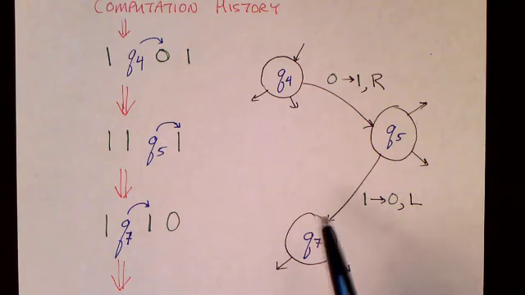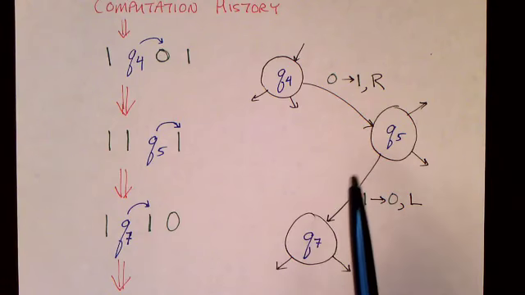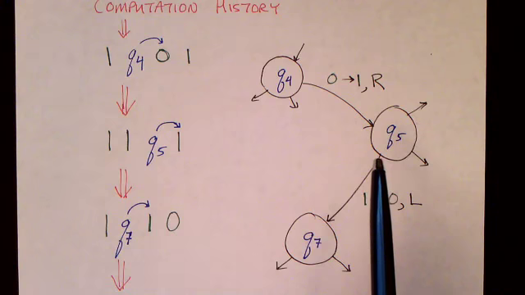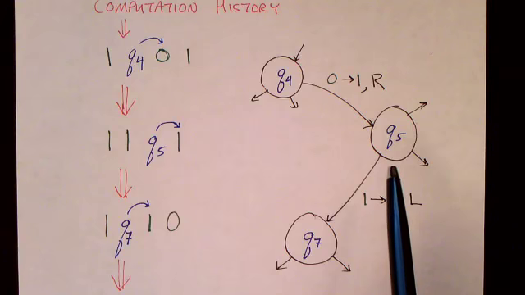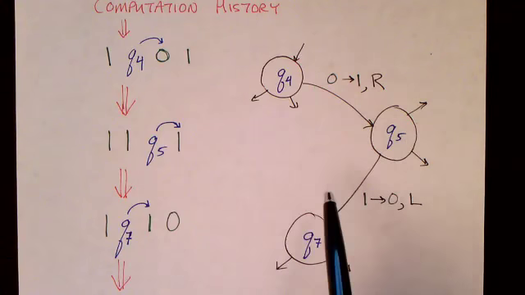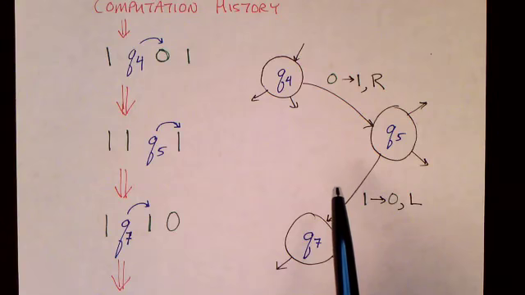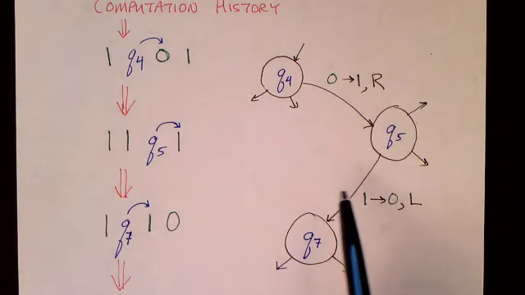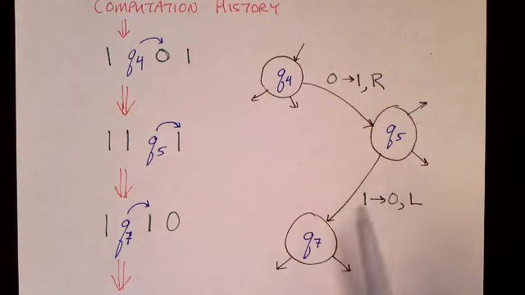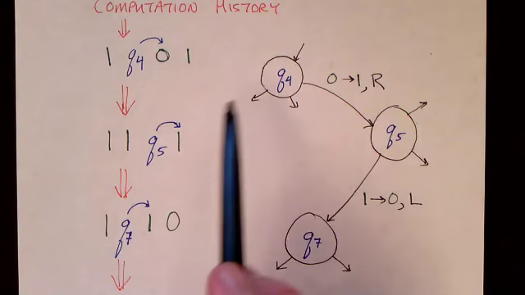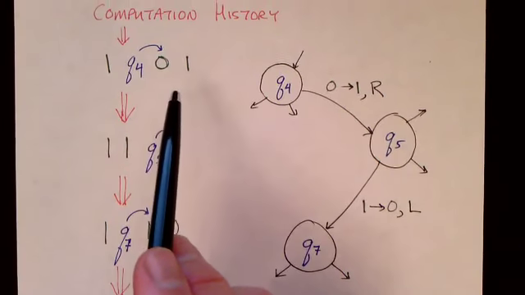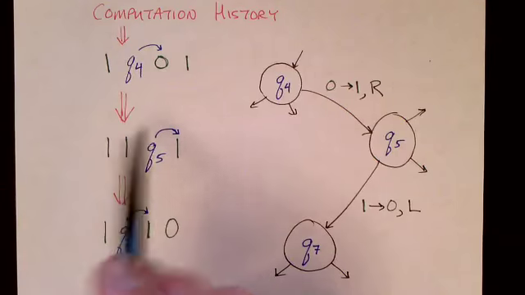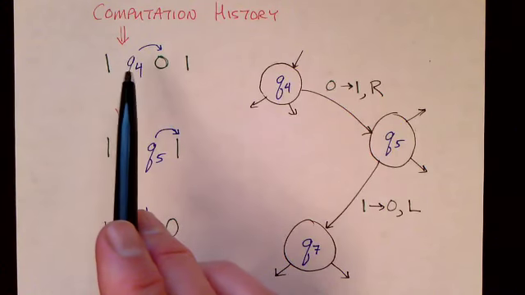Of course, remember, we're given our Turing machine as well as the initial input string, and we're trying to construct an instance of the post-correspondence problem. So given this Turing machine, what sorts of tiles are we going to create? Well, I'll show you that in a second, but first let's see how the computation history works. So when you see the tiles, it'll make sense.